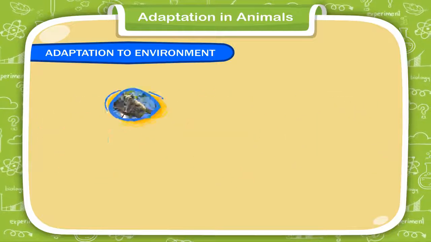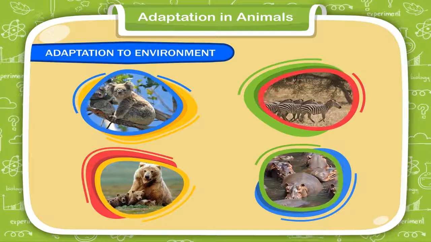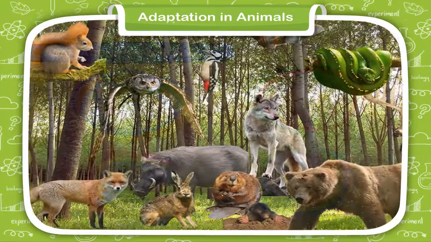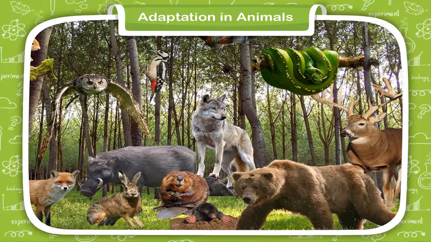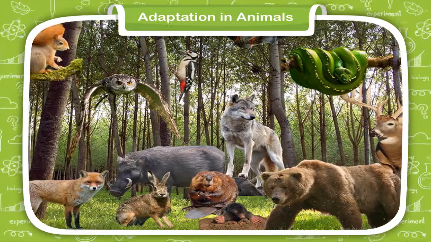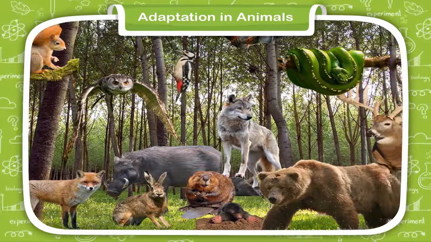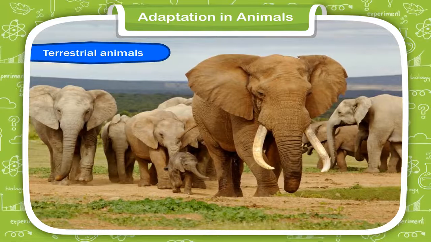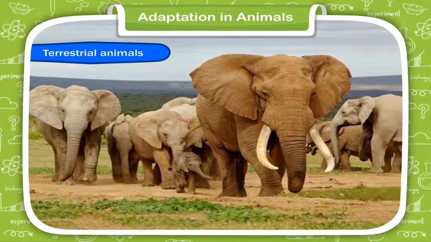The place where an animal lives to obtain food and get shelter is known as its habitat. Animals can survive if they are well adjusted to their habitats. Animals are categorized into different groups according to their habitats. Terrestrial animals. Animals that live on land are called terrestrial animals.